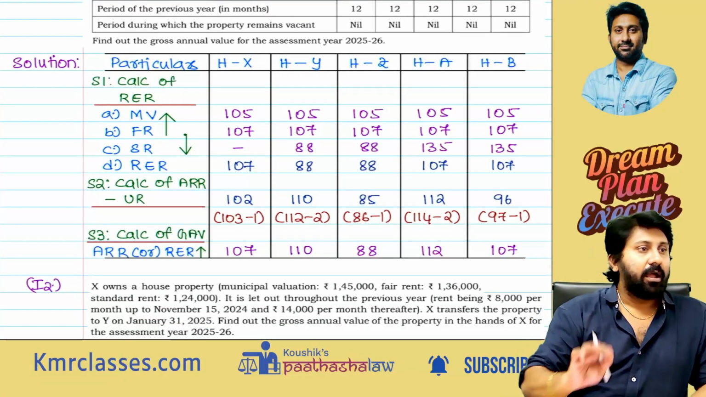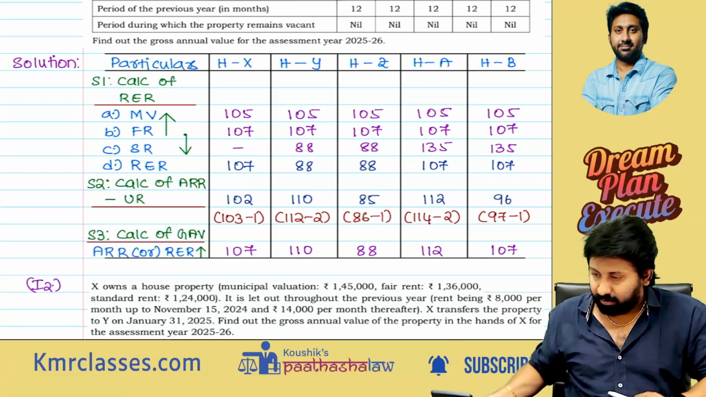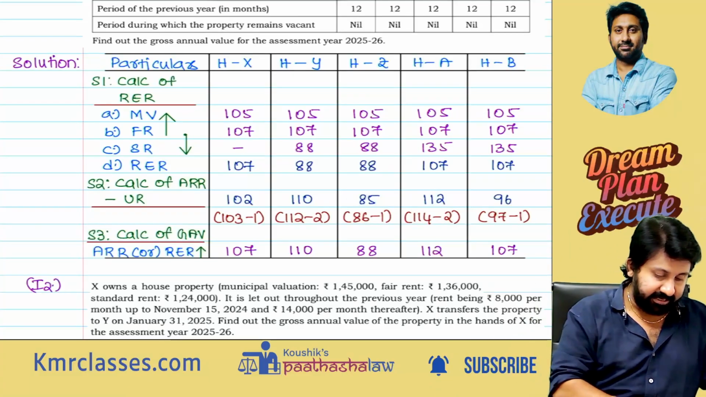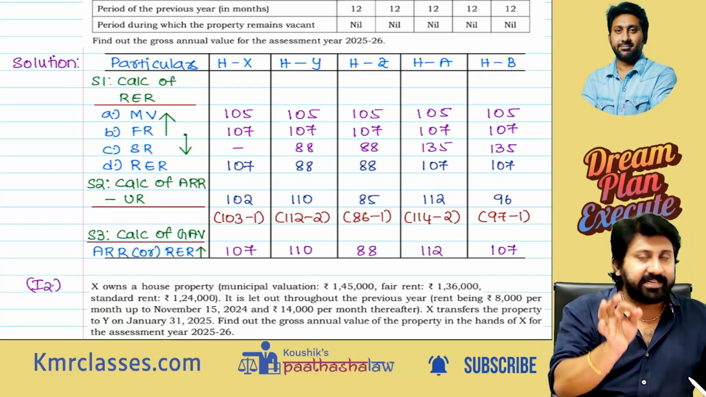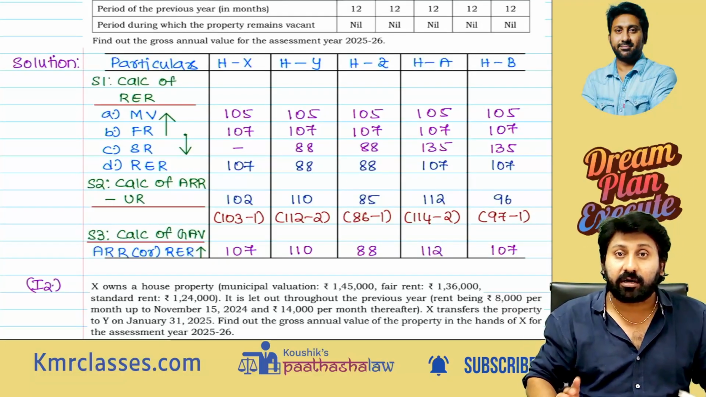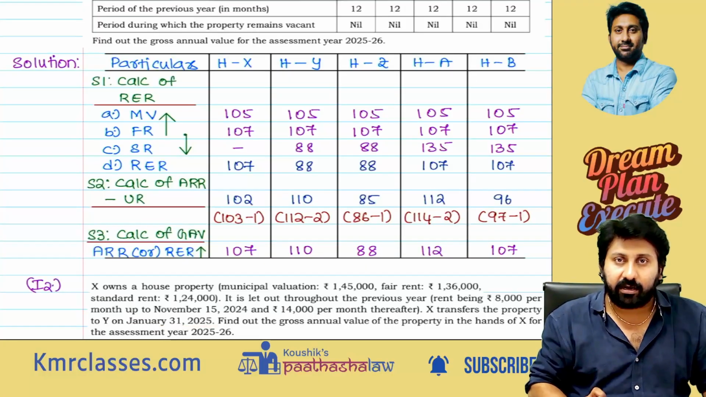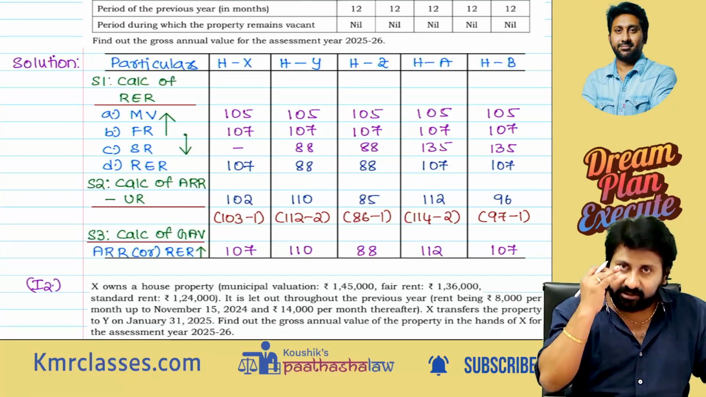Now, how to do the calculation? Take a calculator once. Let us do this quickly. First, the property is in my hands only for 10 months. That's the first clarity. How many months? 10 months. Why? January 31st I am selling, so February and March it's not in my hand. So 10 months I should consider. 2 months it's not with me.